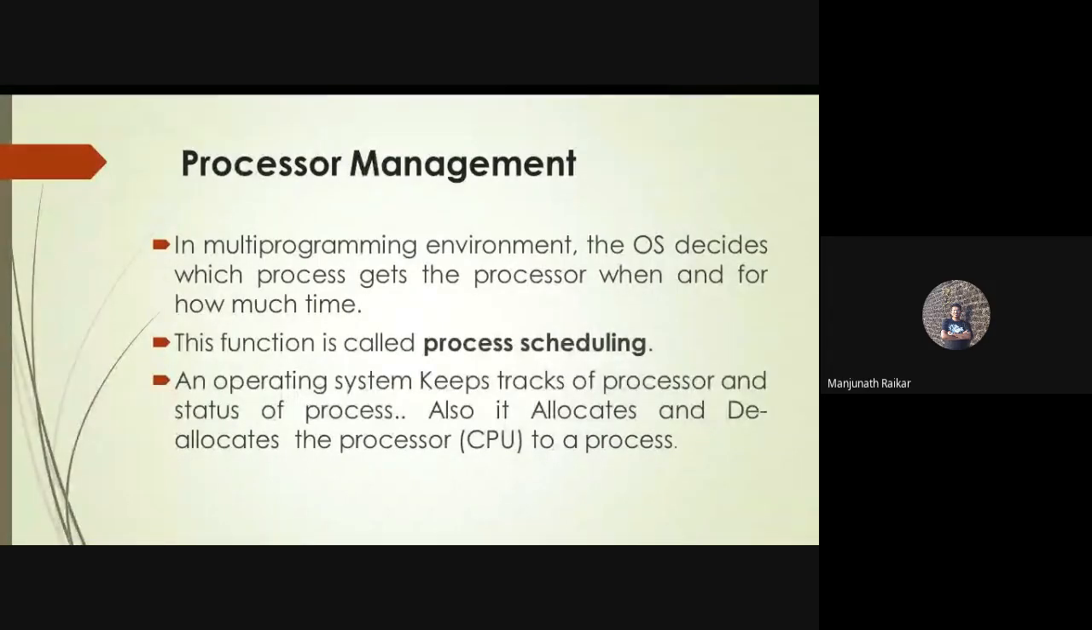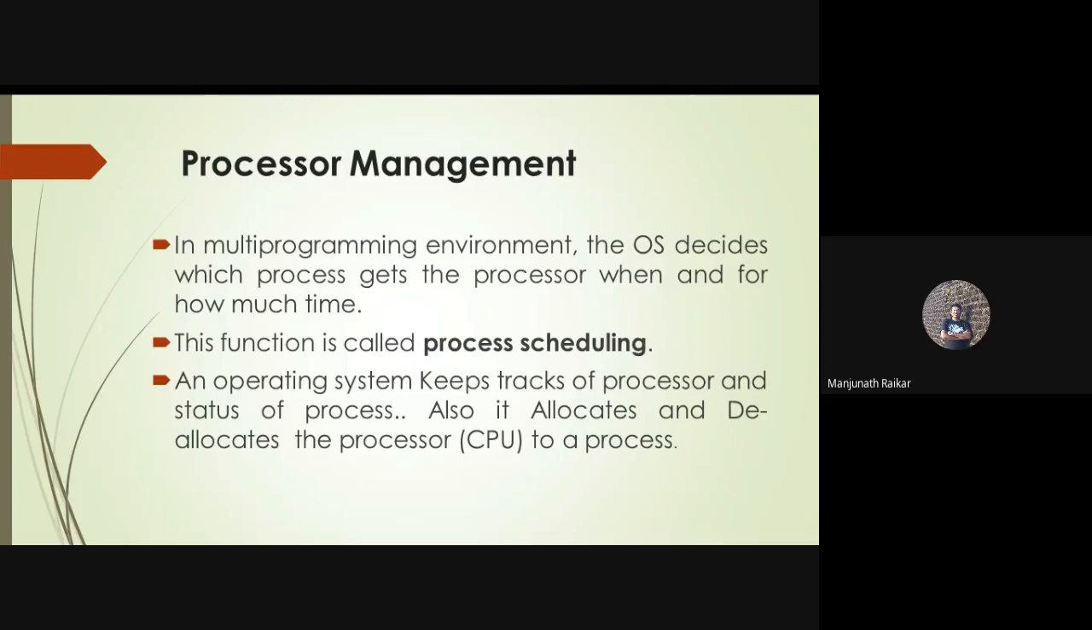An operating system keeps track of the processor and the status of the processor, right? Status of the processor in the sense active or deactive. It is a status. Clear. When the application is running, at that time the process is active. When the application is terminating, at that time the active process is being killed. For this purpose, processor management is required, right?